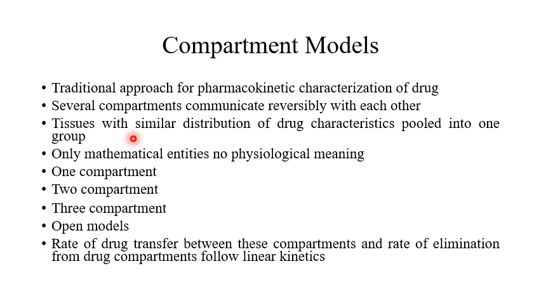These compartments are only mathematical entities, and there is no physiological or anatomical meaning of these. These models consist of one, two, or at least three compartments: one compartment model, two compartment model, or three compartment model, and they are arranged parallel to each other, and they are used to describe the